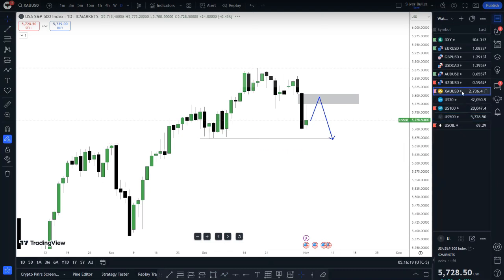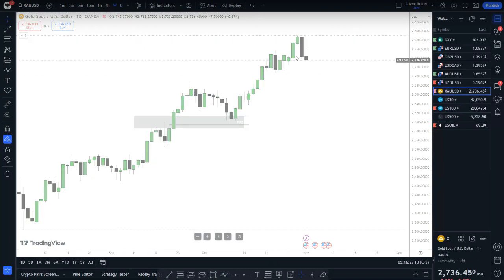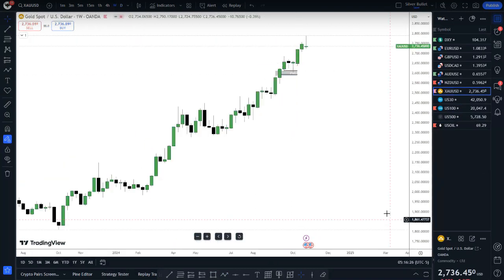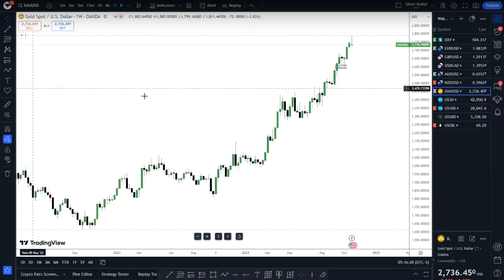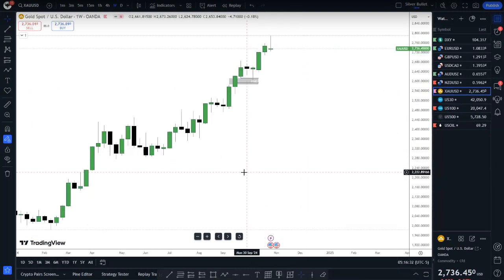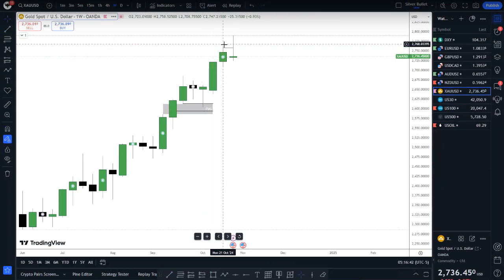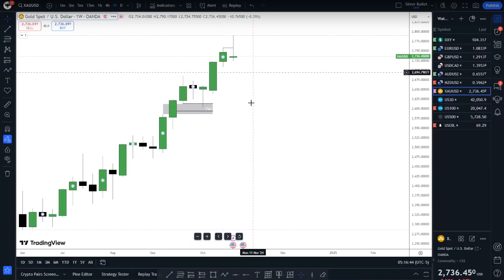Let's look at gold, which is going to be my last one. By the way, just like the S&P, we are at all-time high here on the weekly chart. We have nothing on the left side, right? So I'm going to base my bias simply on liquidity in this case. Let's look at last week. It pushed above the previous week's high, right? But we didn't close above it, which is key. We pushed above the previous week's high but didn't close above it, indicating we should be getting some sort of move to the downside in this case.